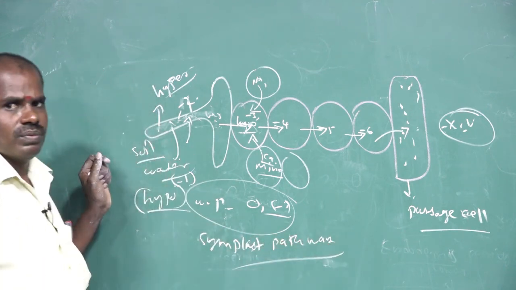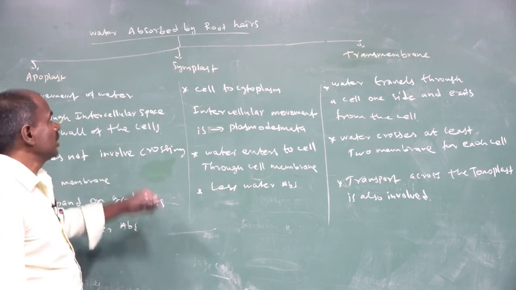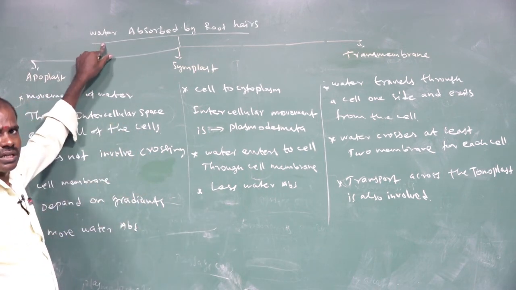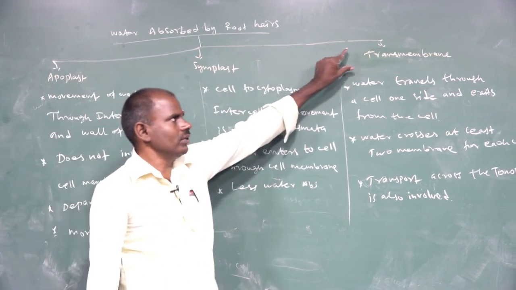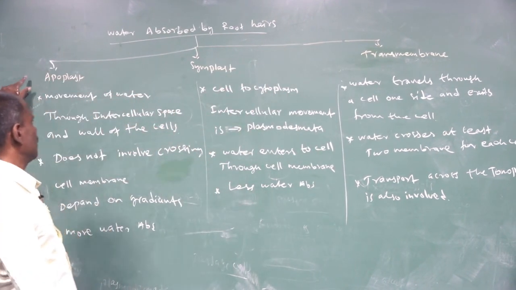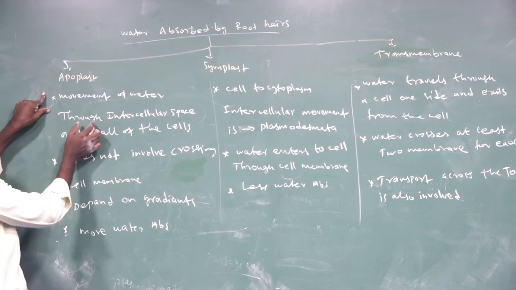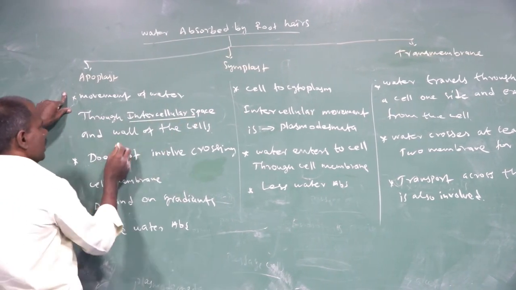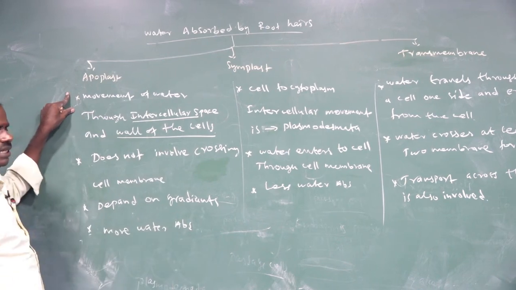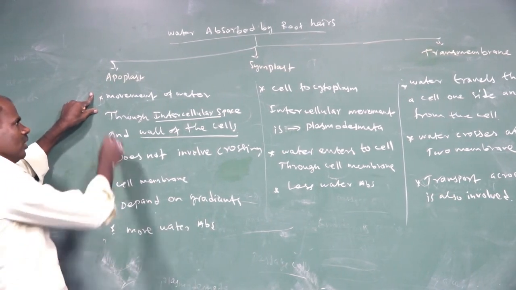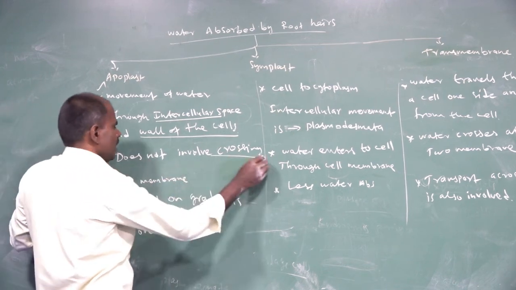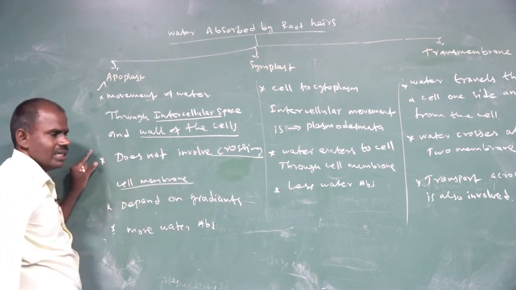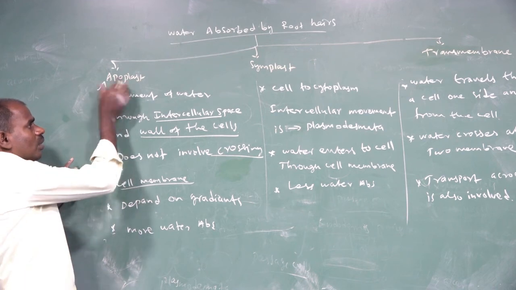As the conclusion for this chapter, in water absorption by the root hairs there are three pathways. The first is the apoplast pathway, the second is the symplast pathway, and the third is the transmembrane pathway. The apoplast pathway involves the movement of water through the intercellular spaces and the walls of the cells, and does not involve crossing any cell membrane.